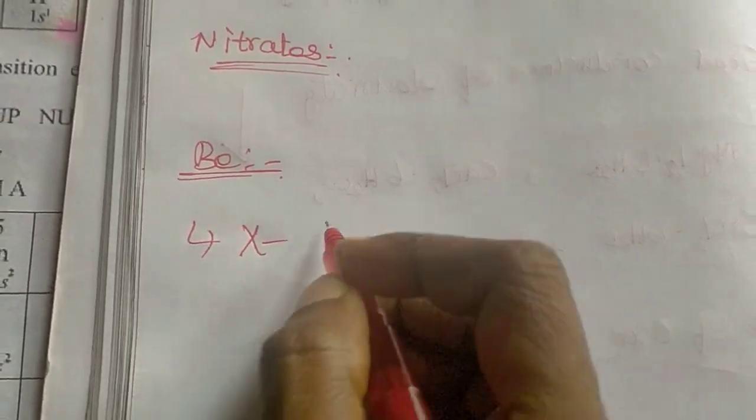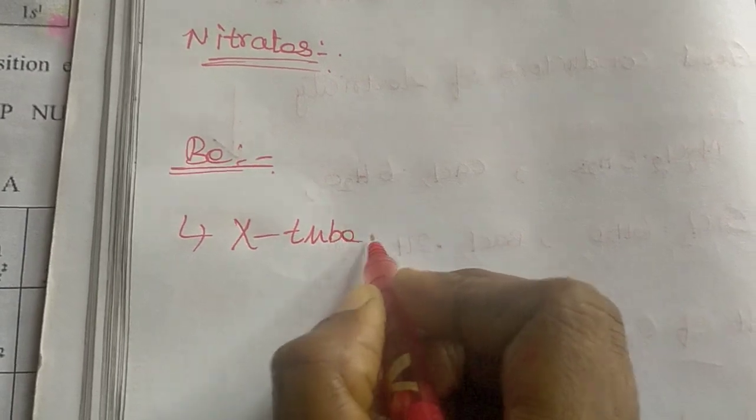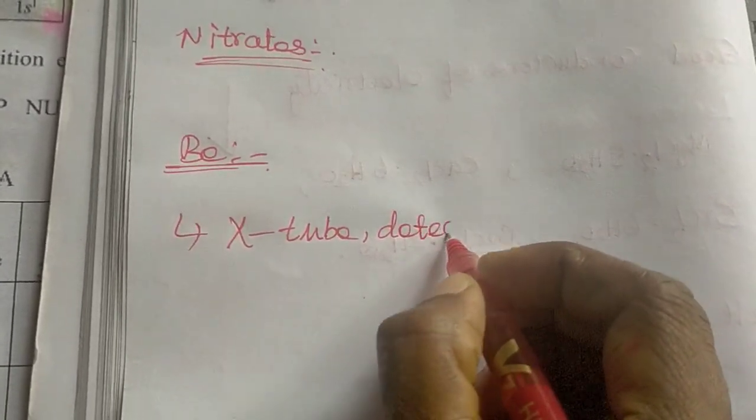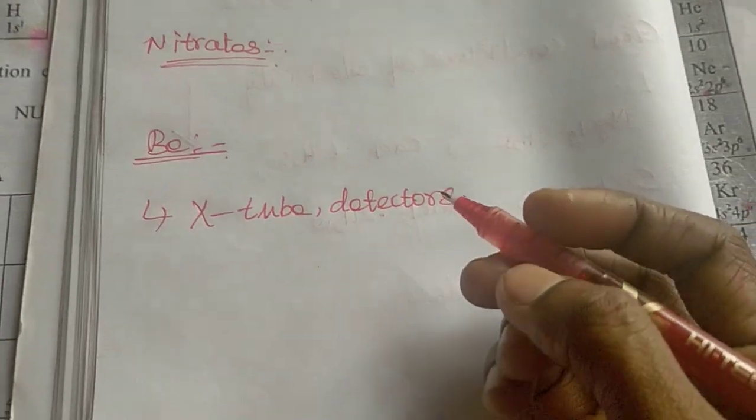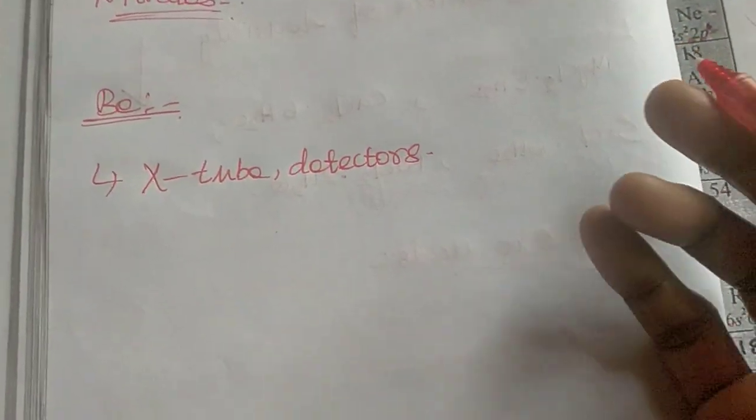Beryllium is a rare element, and because of its low atomic number and low absorption of X-rays, it can be used as a radiation window. In a radiation window we use this beryllium, and for the X-ray tube and X-ray detectors. For the radiation window also, beryllium is used.